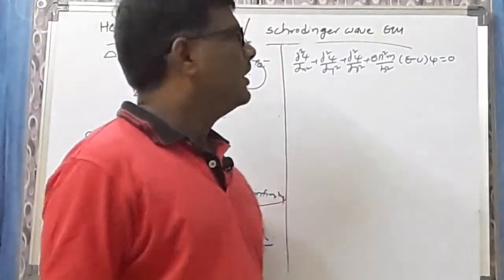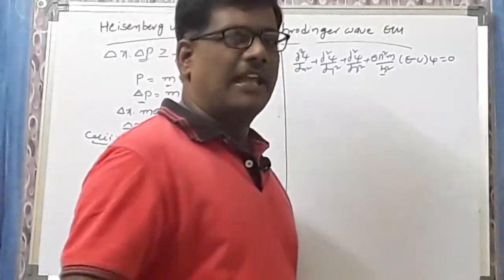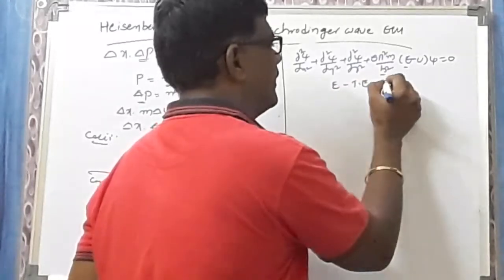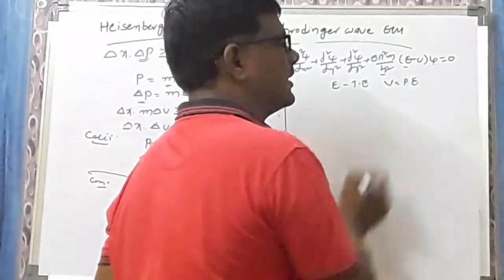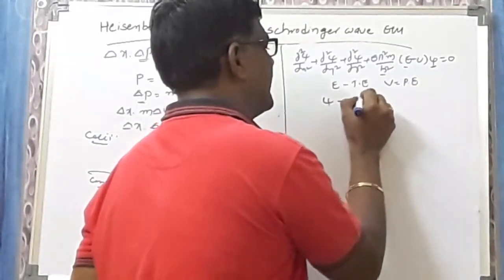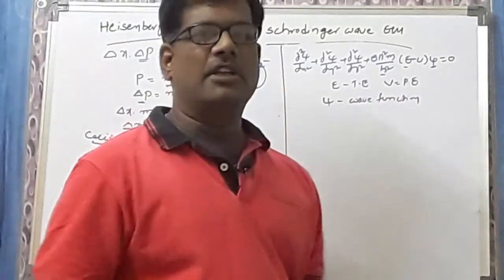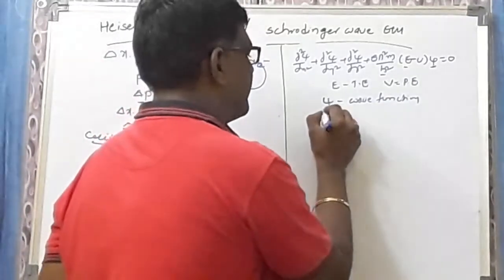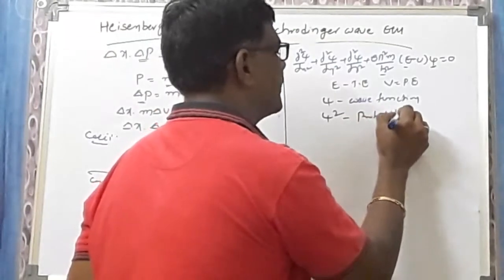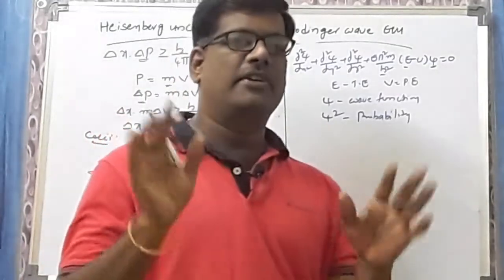This is the equation. Where we are already familiar, x, y, z are nothing but the axes you are having, h is called the Planck's constant, E is called the total energy, V is called the potential energy. Along with this, we get another parameter which is called psi. Psi is called the wave function. During the calculation of this equation, you will get another parameter which is called psi square. Psi square is called the probability function.